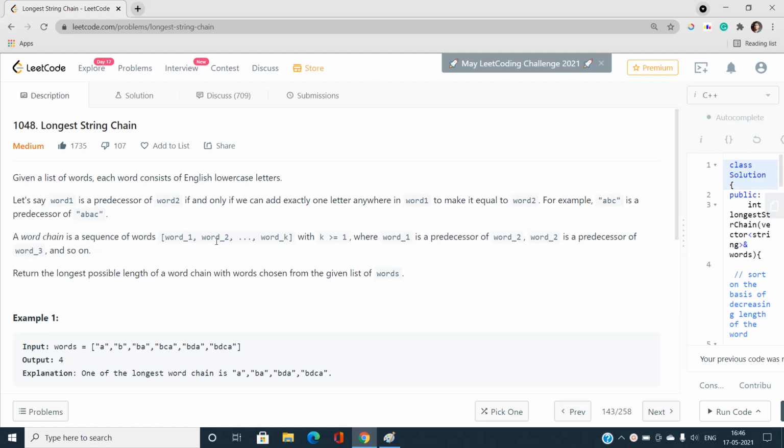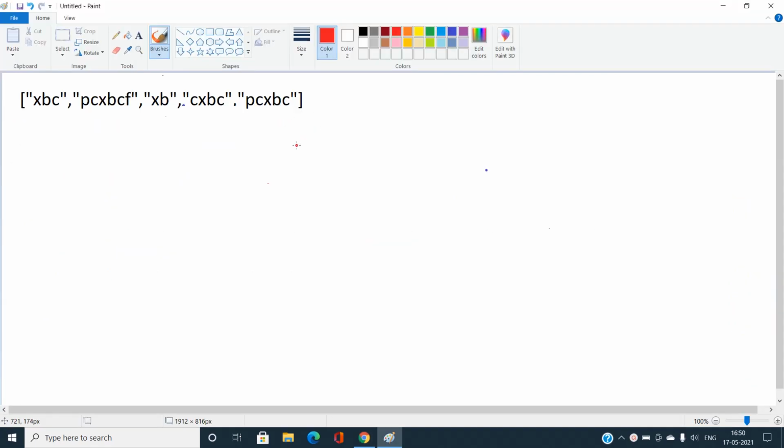Here is one of the examples that I have taken. First, let us understand the concept of predecessor. Let me pick up this string, which is PCXBC, and suppose this is word 2. There exists some word 1 such that if we eliminate any one character from word 2, it becomes some other string.